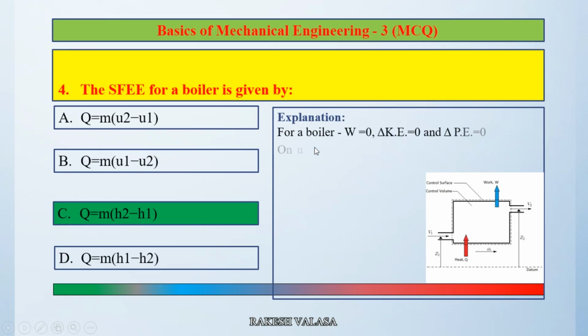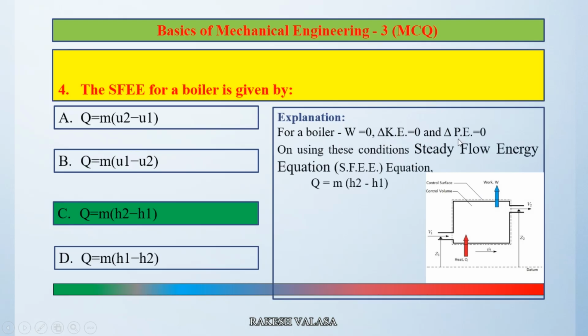For a boiler, work is 0, kinetic energy is 0, and potential energy is also 0. Using these conditions, the steady flow energy equation, that means SFEE, gives Q equal to M into H2 minus H1. So the correct answer is option C Q equal to M into H2 minus H1.